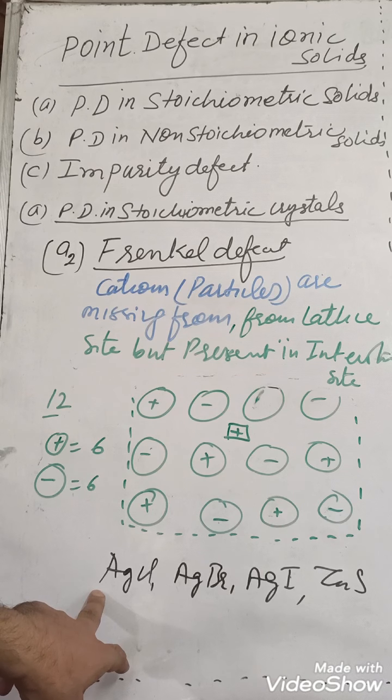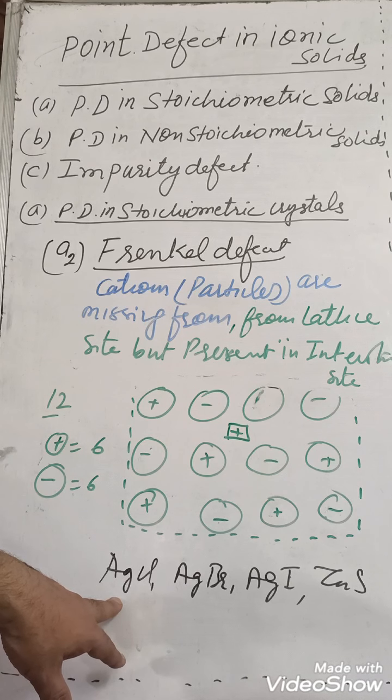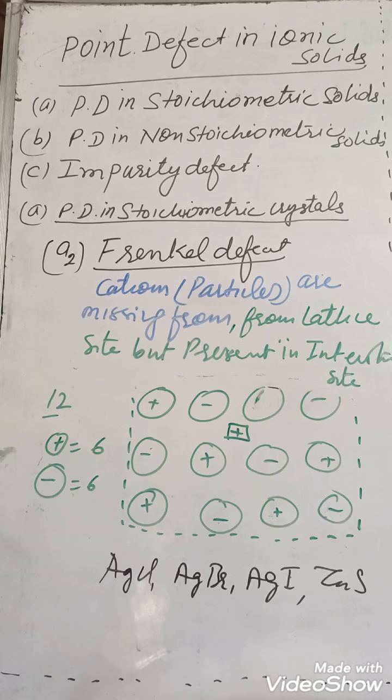So what is the condition again? This type of Frenkel defect is found in such type of ionic solid in which size of cation is comparatively smaller than size of anion. So silver chloride, silver bromide, silver iodide, zinc sulfide. Generally these types of compounds show this defect.